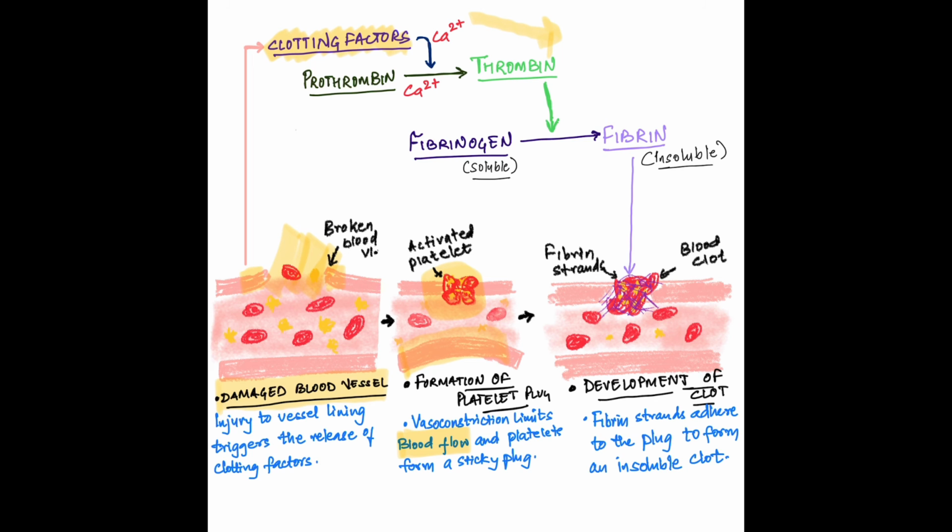In the end of the coagulation cascade is the thrombokinase complex, which converts prothrombin to thrombin, and thrombin in turn converts soluble fibrinogen to insoluble fibrin strand. These fibrin strands strengthen the temporary platelet plug and form insoluble final clot. This was a simple explanation of hemostasis. Also remember that calcium has important role in clotting of blood.